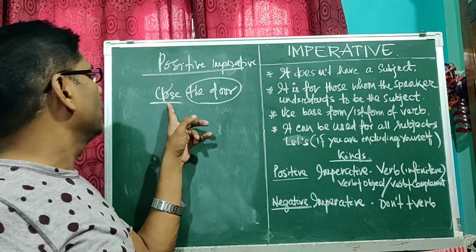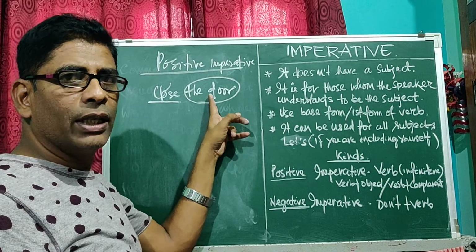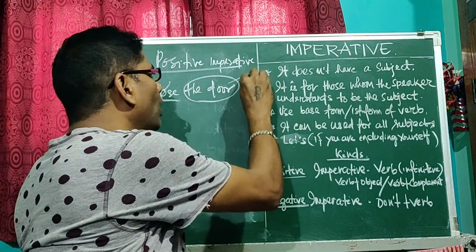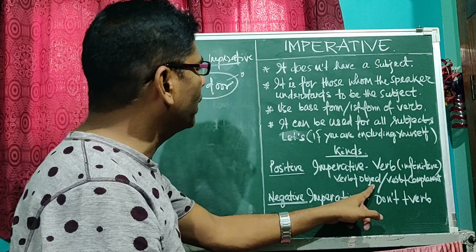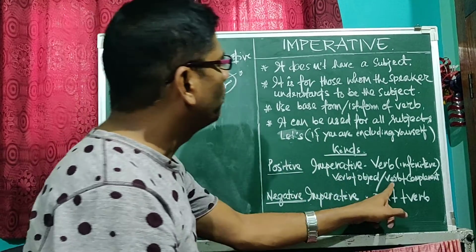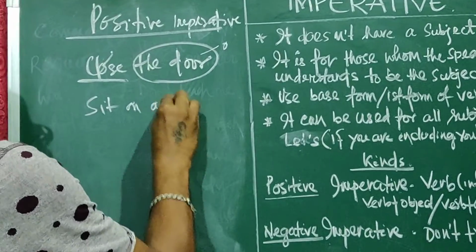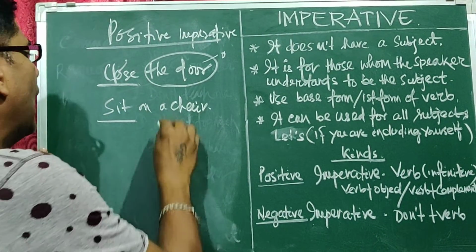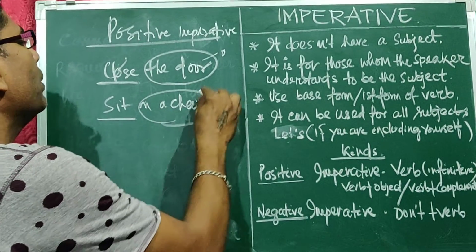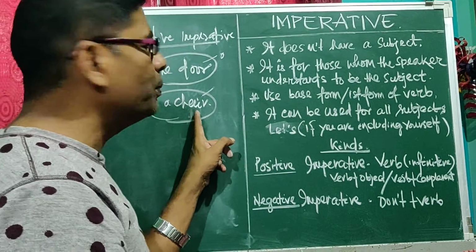For example, this is close. What do we close? The door. So there is an answer, so this is our object. Verb plus object. Sometimes we can make a positive imperative without an object: verb plus complement. Sit on a chair. Here sit is the verb, and on a chair. First we will try whether it is an object or not.